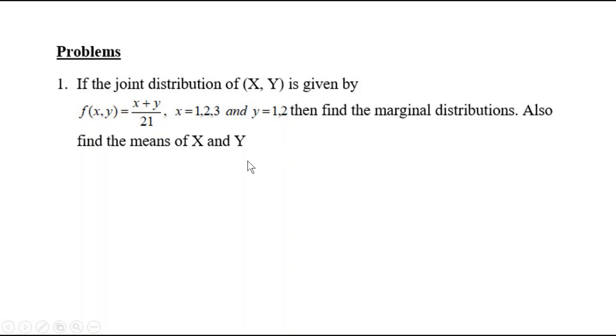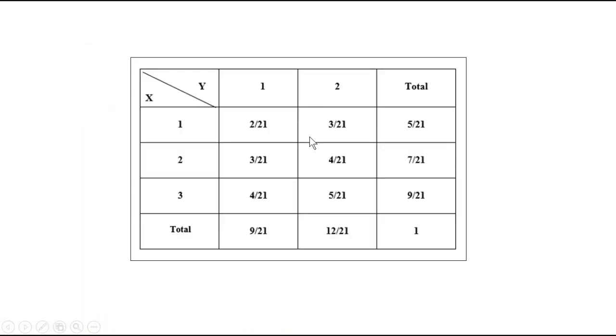Now, first we have to draw a table so that it is easy for us to identify the joint probabilities for each value of x and y. Okay, so I have drawn the table. When x equal to 1 and y equal to 1, the corresponding function is f of xy, which is equal to (x plus y) by 21. So, 1 plus 1 by 21, which is 2 by 21. Next one is (1 plus 2) by 21, so it is 3 by 21. So, you have to go through the function and fill in all the entries in the table.